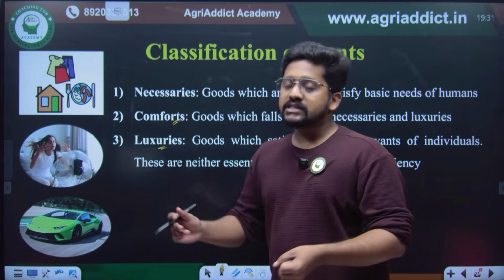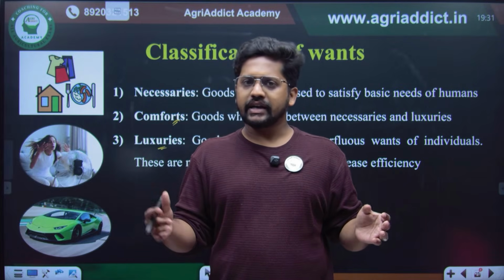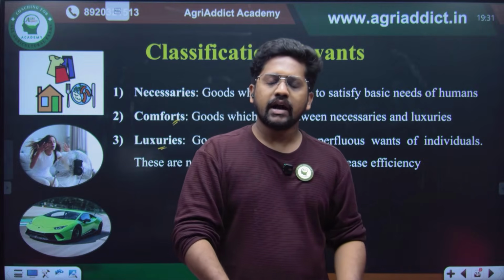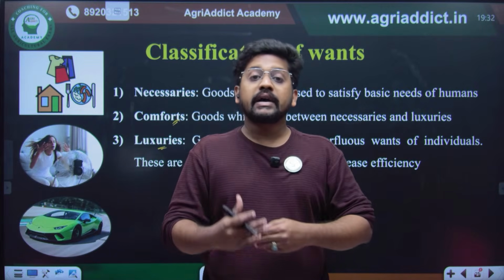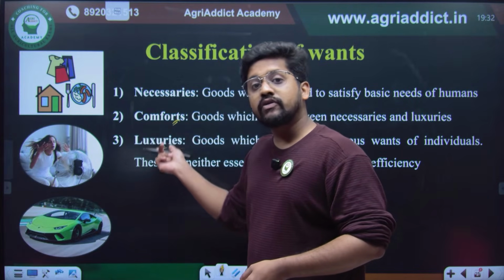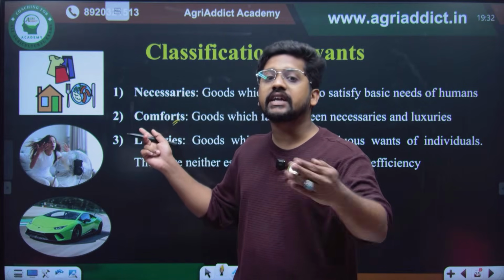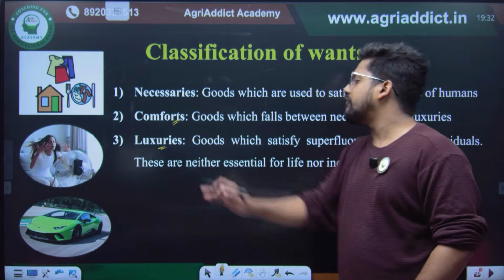So imagine that I am a student. I can learn from anywhere, right? If I have a book, I can learn it from anywhere, even sitting on the ground, right? But if I am provided with a good table and chair, my efficiency will be much higher. Such kind of human wants are known as comforts, without which also you can survive, but with the comforts it will be much better, it will be increasing your efficiency. Such kind of things come under necessaries, comforts, and luxuries.